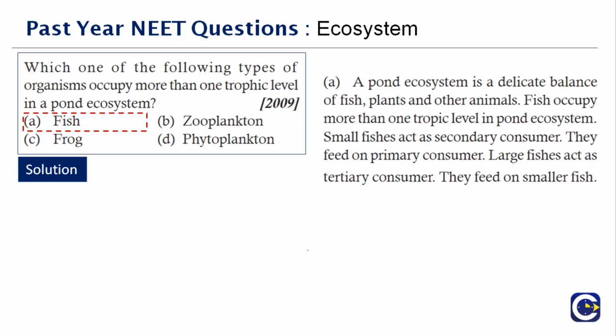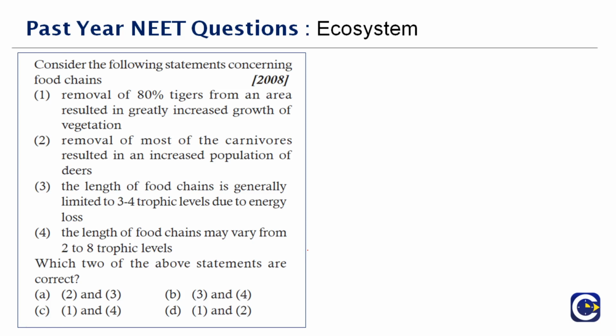Okay, now let's move to the next question here. Consider the following statements concerning food chains. So we need to analyze the statements here. We'll go one by one. Removal of 80% tigers from an area resulted in greatly increased growth of vegetation. That's wrong. Removal of most of the carnivores resulted in increased population of deer. That's right. The length of the food chains is generally limited to 3-4 trophic levels due to the energy loss.